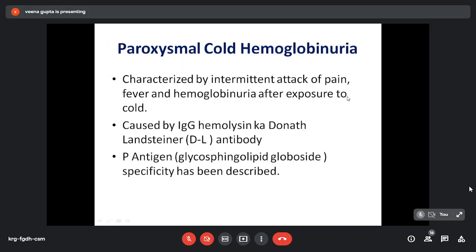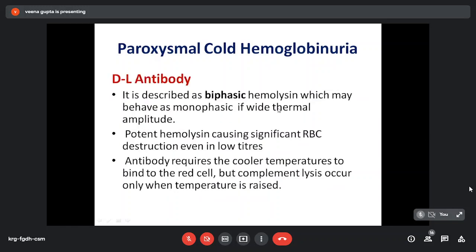Now coming on to the next cold antibody mediated hemolytic anemia, that is paroxysmal cold hemoglobinuria. This is characterized by intermittent attacks of pain, fever, and hemoglobinuria after exposure to cold. It is caused by IgG hemolysin, called the Donath-Landsteiner antibody after the names of the persons who described it. And P antigen specificity has been described later on.